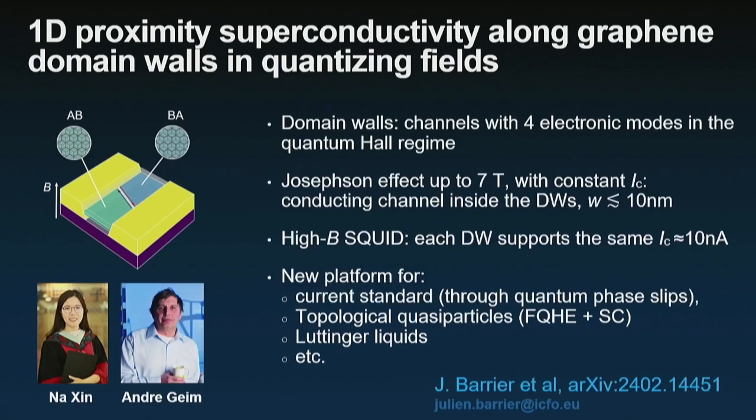And as a conclusion, I hope I convinced you that we created a novel 1D system to study superconductivity. It could be a platform for current standards through the study of quantum phase slip. One can also imagine having topological quasiparticles by studying the fractional quantum Hall effect in this system, or even use it in the normal state without superconductivity to study Luttinger liquids, for example.